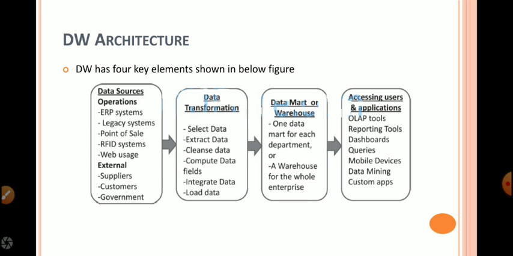Here we select the data from multiple sources, extract only our needed data and filter it by applying cleansing methods. If any changes are required, then we compute the data fields, integrate the data of multiple sources together, and then load the data into the data marts or data warehouses.